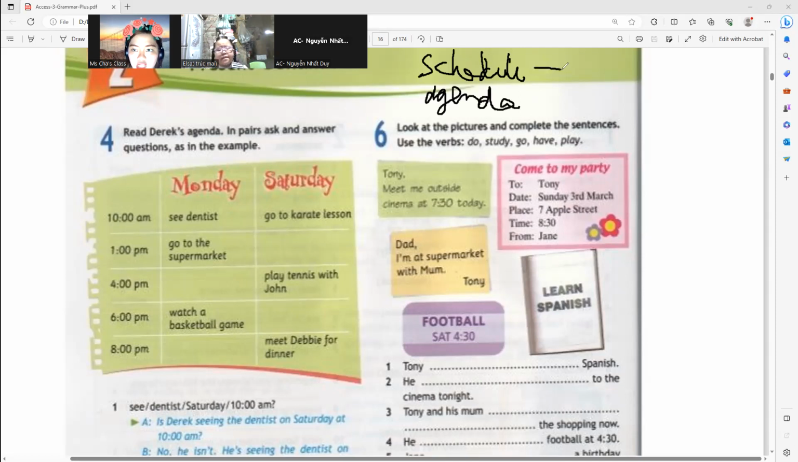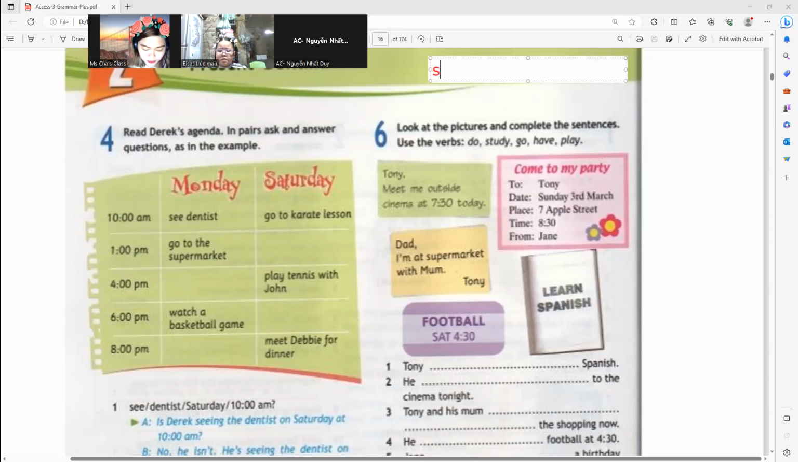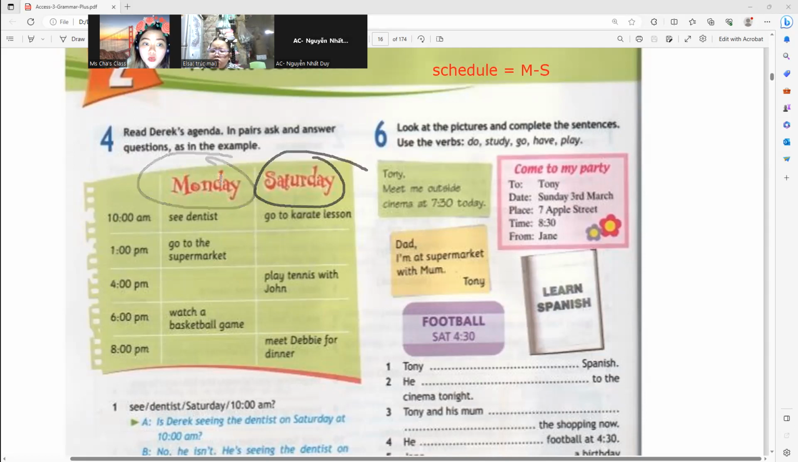Okay. A schedule is planned from month for the whole week. That's the simplest explanation. A schedule shows the plan for the whole week, meaning from Monday to Sunday. On the other hand, in here, we are just showing an agenda or a meeting that Derek is about to have. Monday and Saturday only, he has an appointment or an agenda.